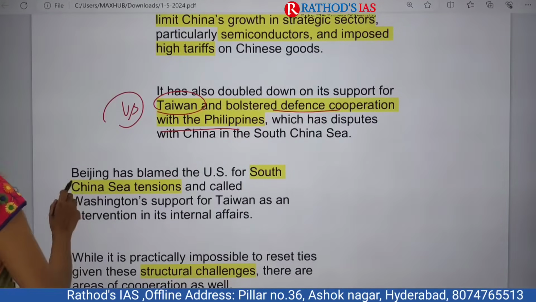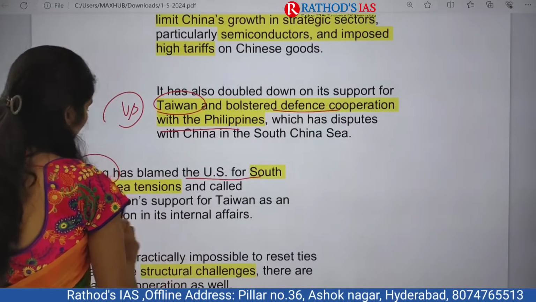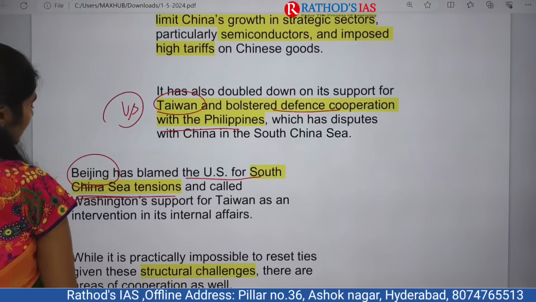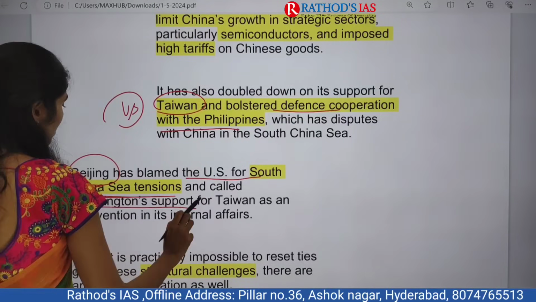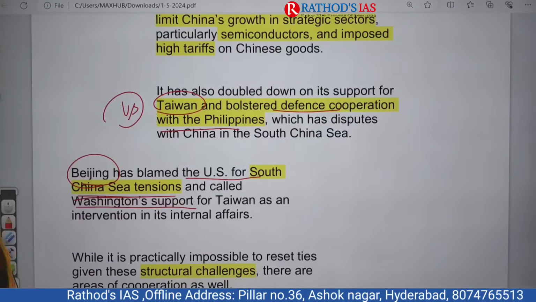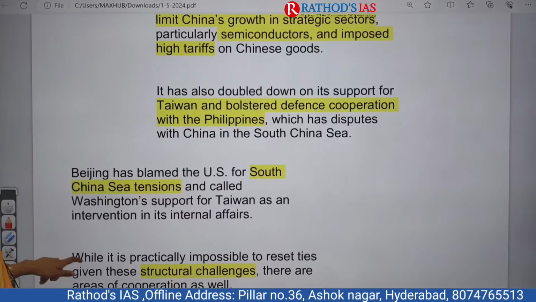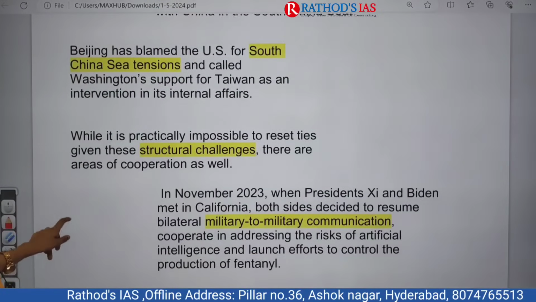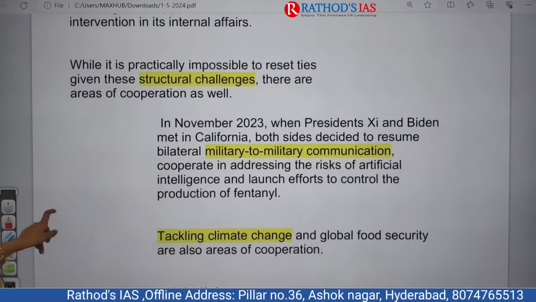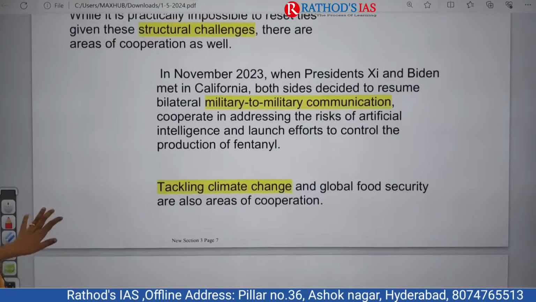And this one is Beijing. The Chinese also blamed the US for the South China Sea tensions, and even Washington's support for Taiwan. So all these things are not liked by China, and they don't want to have good relations with the US. Okay, so those are the things mainly said here.